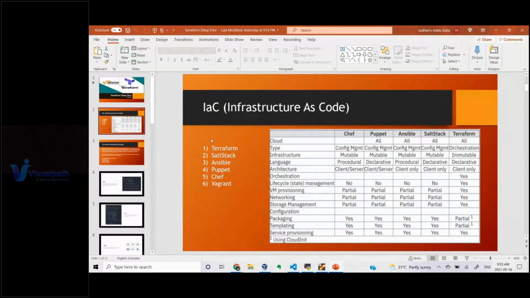Generally, if you want to create some infrastructure in production or staging or wherever it is, we have to follow some particular CLI commands, right? Let's say I want to spin up an EC2 instance, for example, on AWS. I need to create security groups, some VPC networking, open some ports, and create a key in order to connect to my AWS instance. These are the steps which we need to follow.